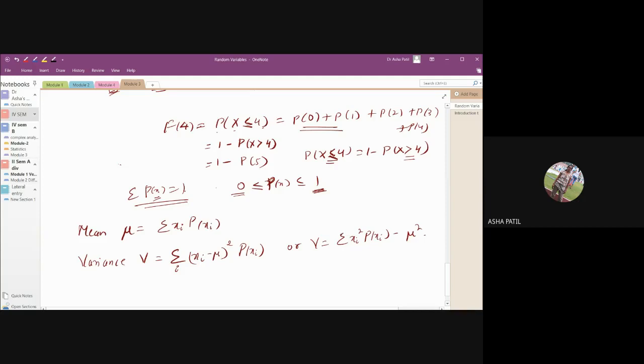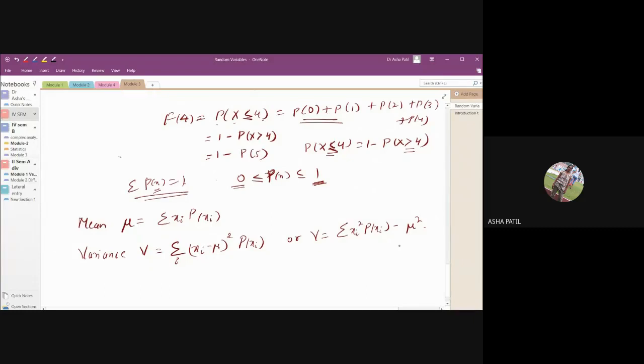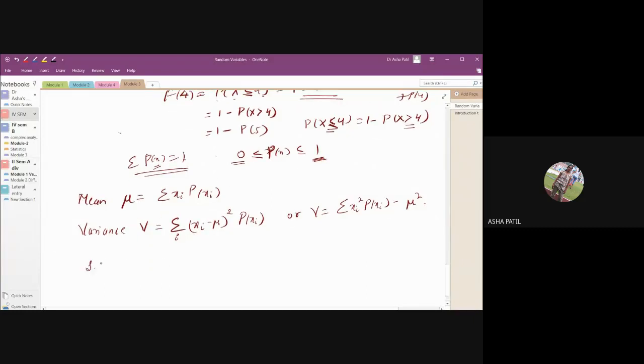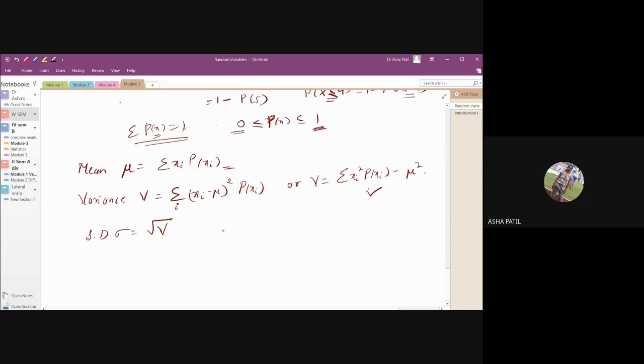We studied it already in statistics. That will give us the variance. And you know, standard deviation sigma is equal to the root of variance. So you have to remember these formulas for mean, variance and standard deviation. Usually we go for the formula xi square into p of xi minus mu square. So these are the formulas regarding your discrete probability distribution.